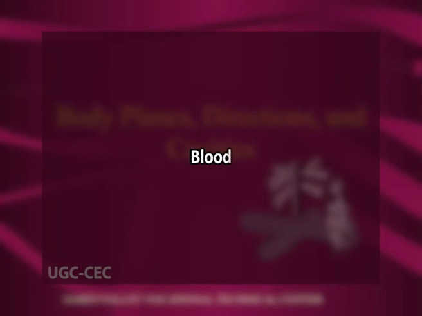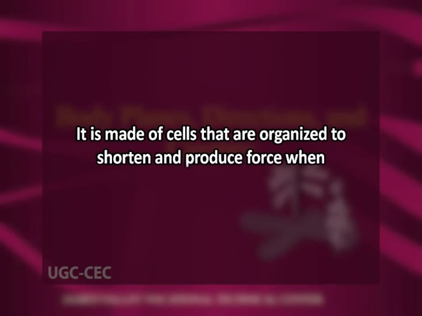Number three is blood. It transports oxygen, carbon dioxide and nutrients around the body, and it is also involved in immune response. Number three type of tissue is muscular tissue. It is made of cells that are organized to shorten and produce force when they contract. There are three types of muscle tissue.